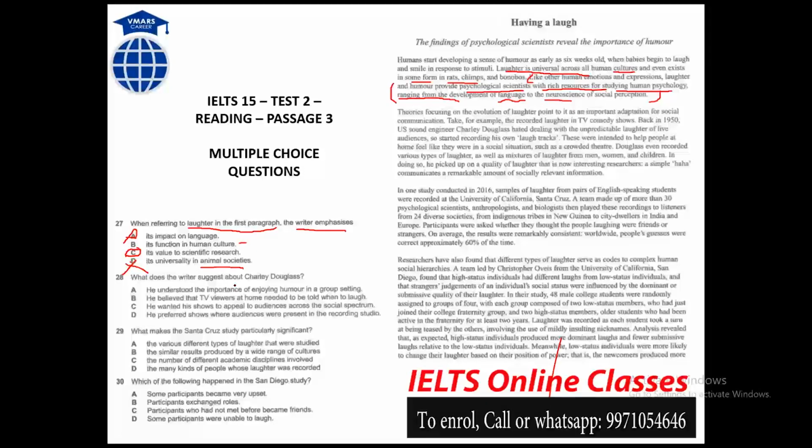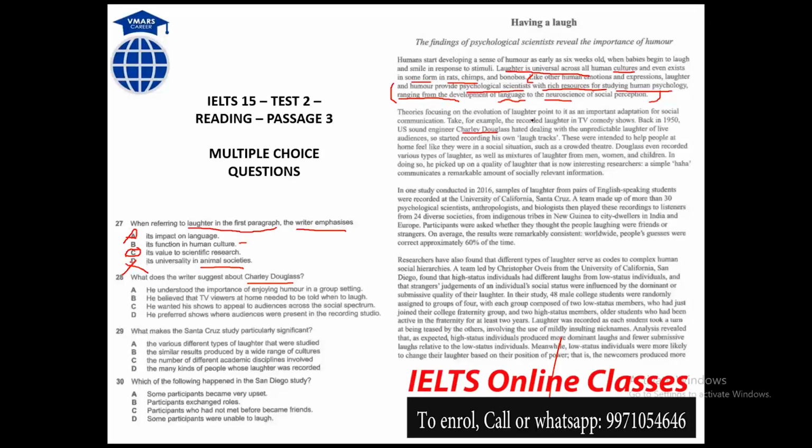So here Charlie is my keyword. First of all, I'm going to find out where Charlie is written. Okay, here Charlie is. Then what does the writer suggest about Charlie? So we have to read this. Theory is focusing on the evaluation of laughter, pointing to it as an important adaptation for social communication. Take, for example, the recorded laughter in TV comedy shows.